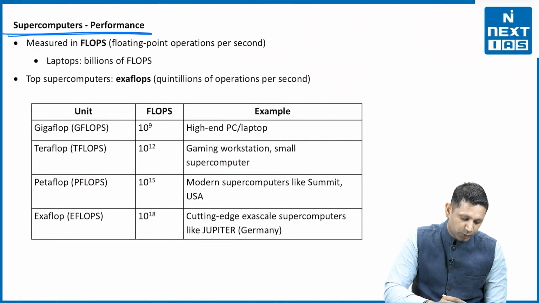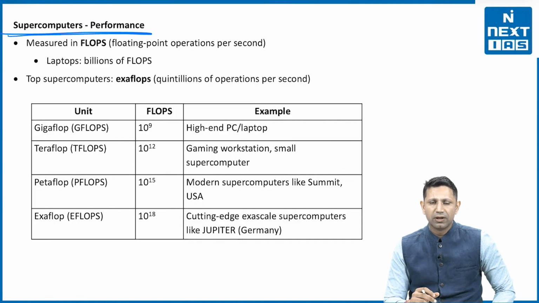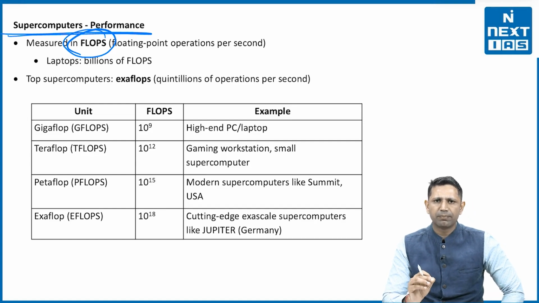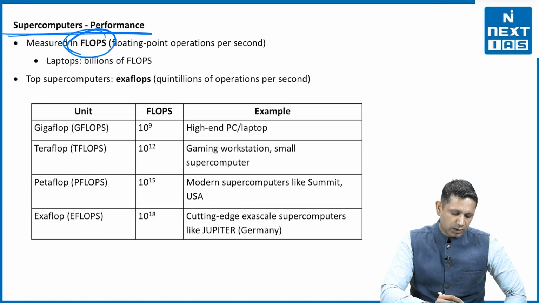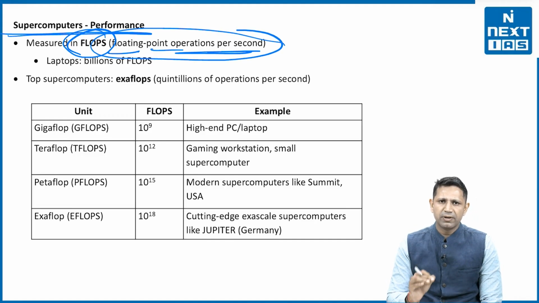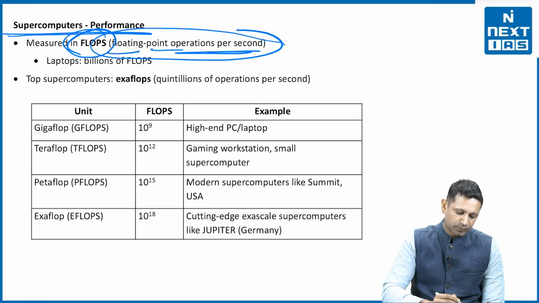Next is supercomputer performance. How do we measure it? This is a question which can come in prelims. So we measure the performance of a supercomputer in terms of petaflops or exaflops. FLOPS means floating point operations per second. So that is the measure of the performance of a supercomputer.